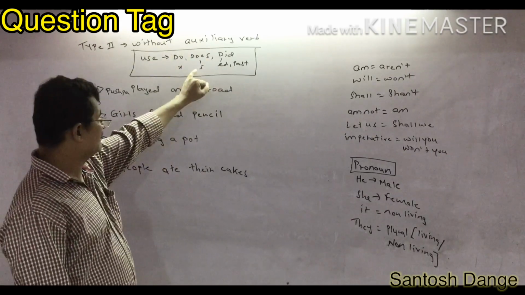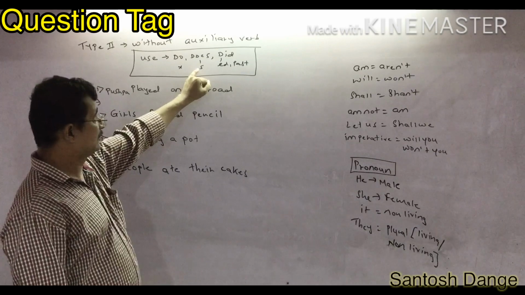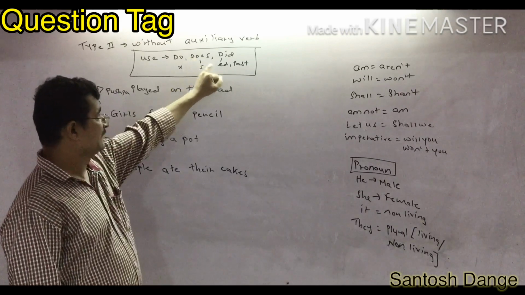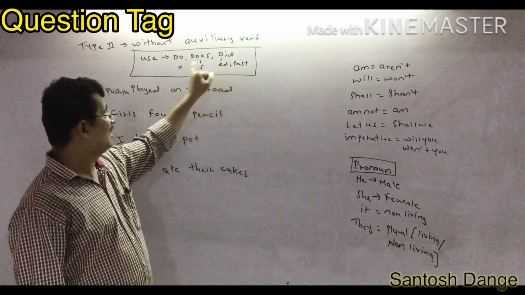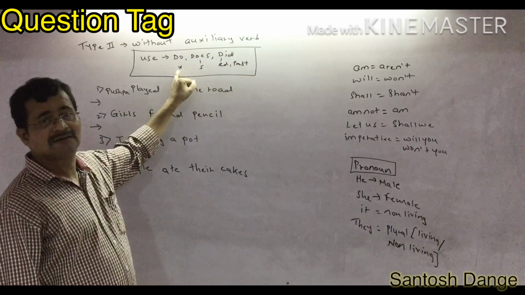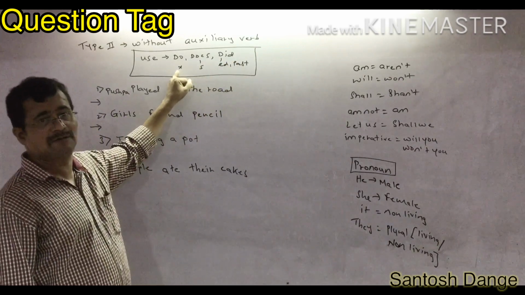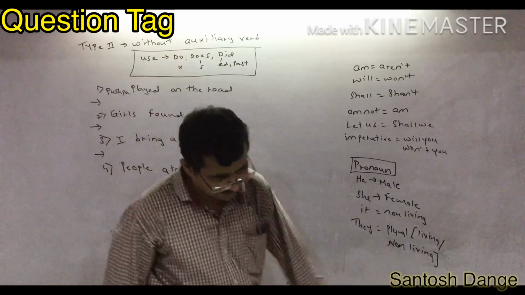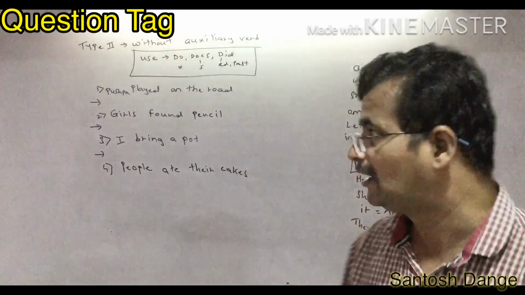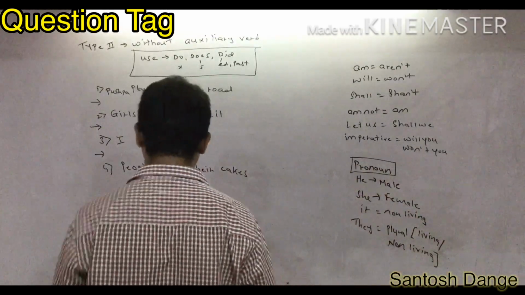If they have given s or es for the verb, you can use does. If they have given ed or past tense, then you can use did. And if they have not given s or es or ed past tense for the verb, you can use do. Okay, same condition you have to follow.